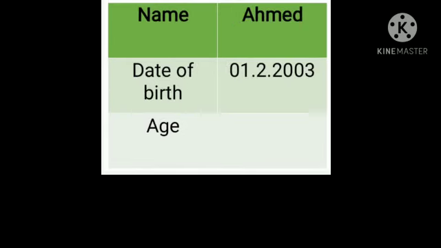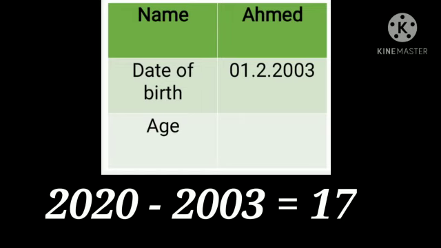Let's see the next one. Next one is Ahmed. He was born on 1st February 2003. We have to find out his years. So again 2020 minus 2003. So we will get 17 years. So Ahmed has completed 17 years this year.